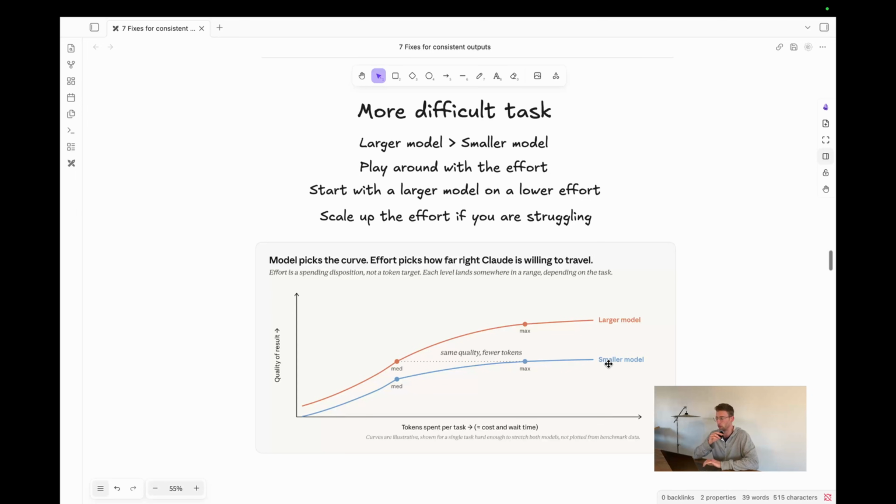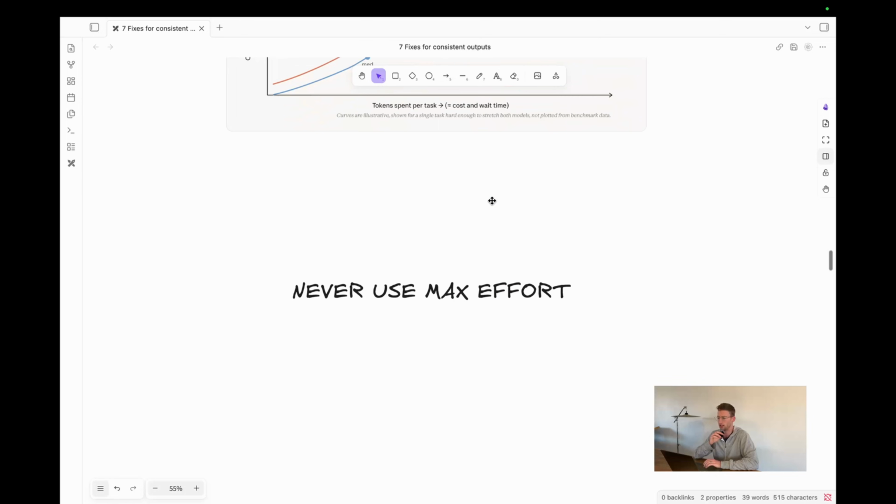And it turns out that for more complex tasks, these smaller models can often get themselves tied up in a knot and end up spending way more money and time than a larger model just because it's really getting confused. So my tip here is that you should start with a larger model on a lower effort level and then scale up the effort level as you need. And just finally, just never use max effort. It just never goes well. It just overthinks and it takes forever. So my hot take is never use max effort.